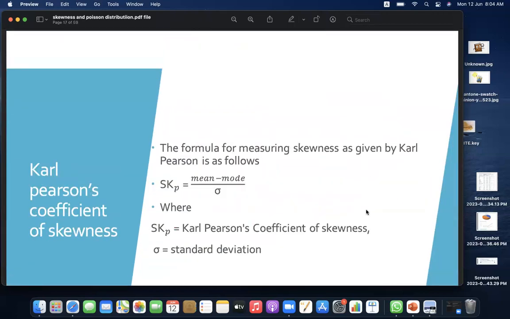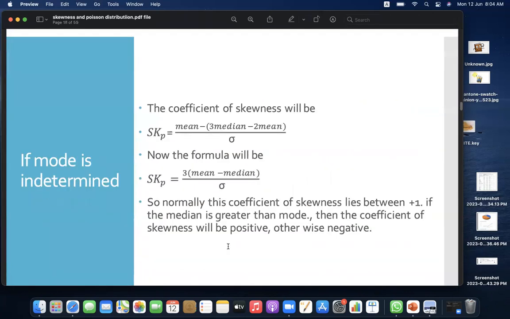Here is the formula for Karl Pearson's coefficient of skewness: the coefficient of skewness equals mean minus mode divided by the standard deviation. If the mode is indeterminate, the formula will be 3 times mean minus median divided by standard deviation. Normally the coefficient of skewness lies between plus and minus 1. If the mean is greater than mode, then the coefficient of skewness will be positive, otherwise negative.